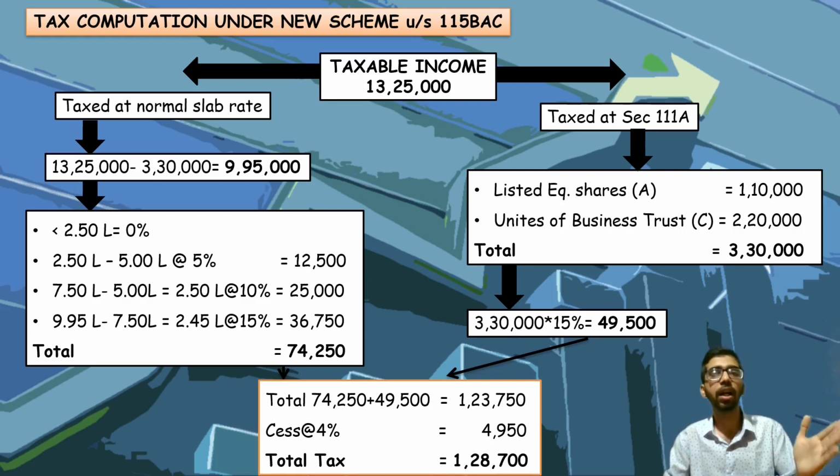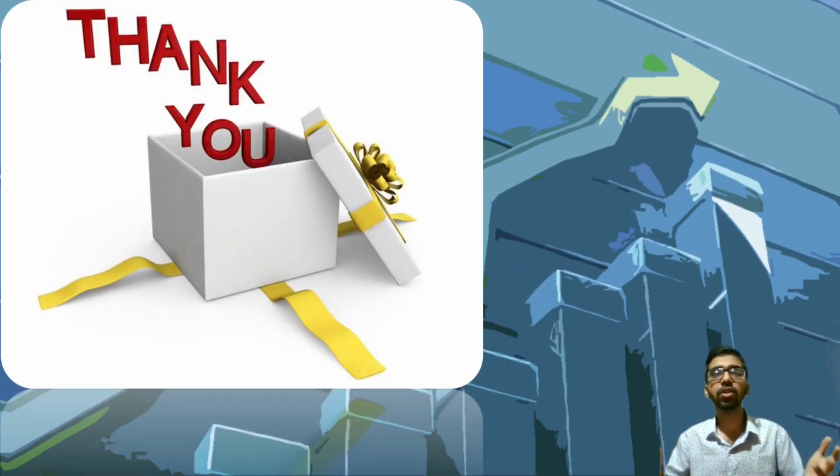If you compare with the earlier, that is old scheme, he has to pay 1,31,040 rupees. If he opts for a new scheme, 1,28,700 is the tax amount Mr. Bima has to pay to the income tax government. He is better placed to opt for a new scheme. This is my advice. This is today's video.